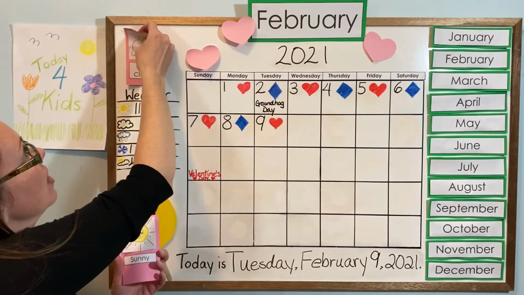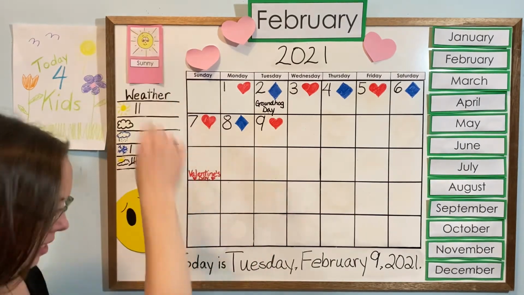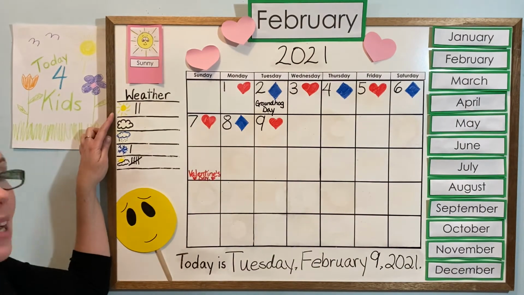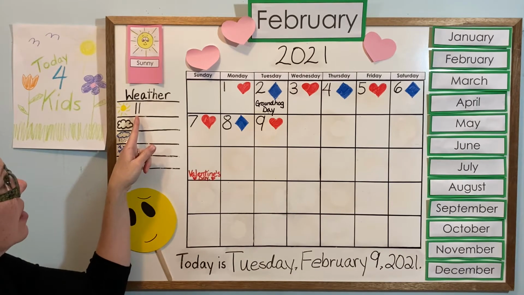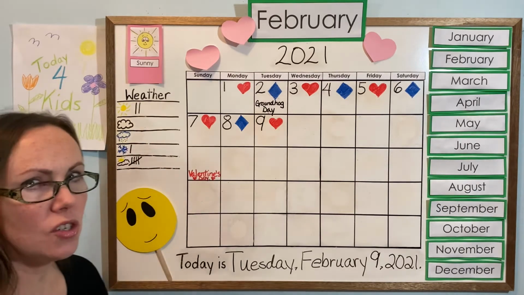So we'll take off the partly cloudy and put that away, and we'll put the sunny up. And will you help me find sunny on our weather chart? Oh, that was easy. It's our first one. And we already have 2 tally marks. So we're going to add 1 more tally mark. So if we have 2 plus 1, do you know how much that is?